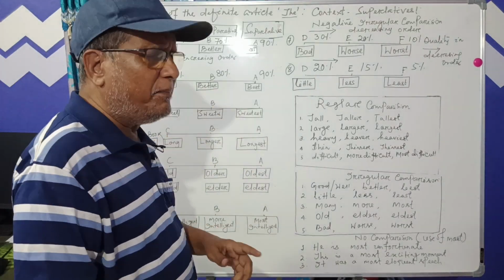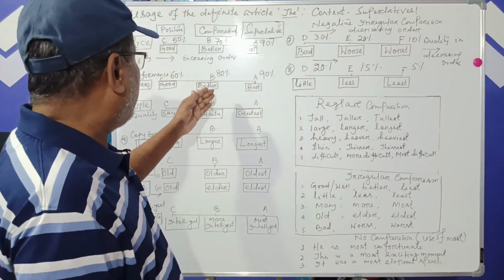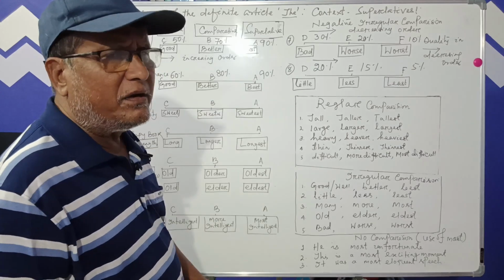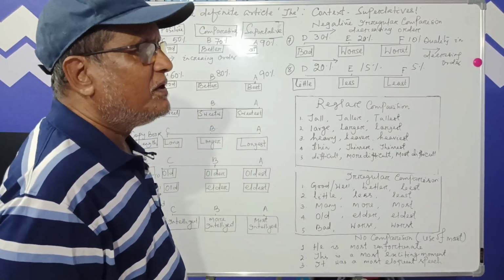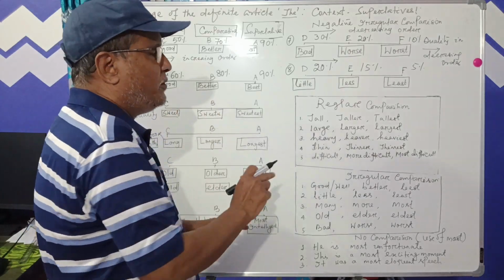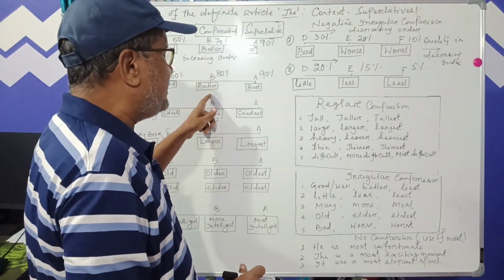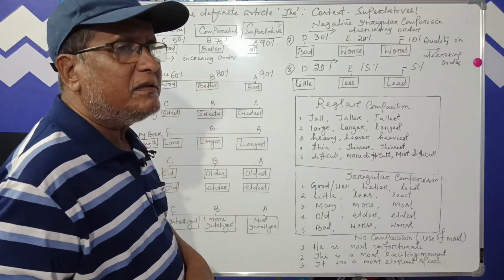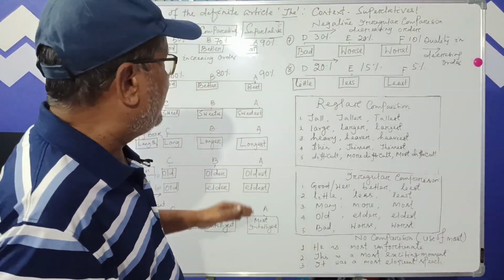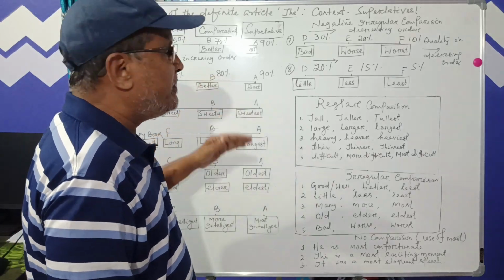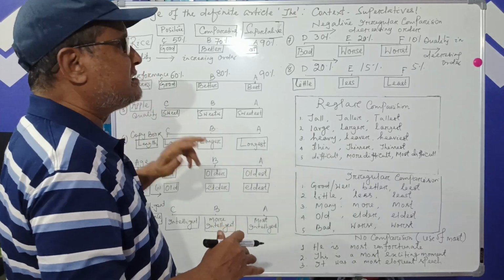And when I compared, what about Sion? Sion has done better than Soumya. You see, when we compare two students or the marks of two students, this is comparative. This is better. It means Sion is better than Soumya in terms of performance, achievement, or marks.